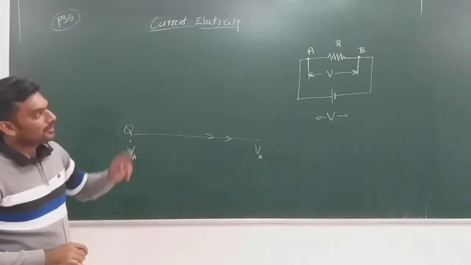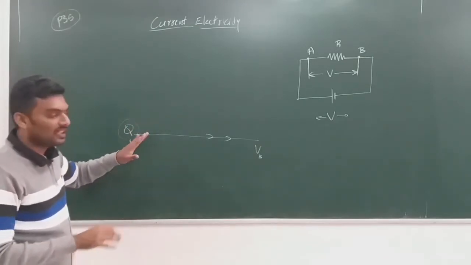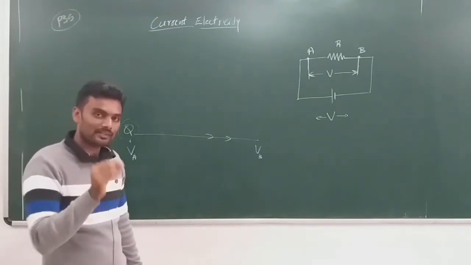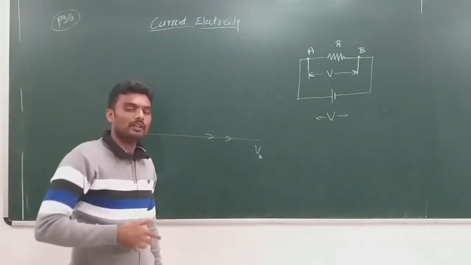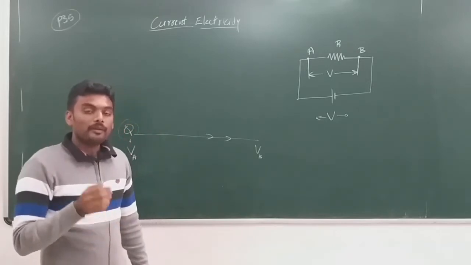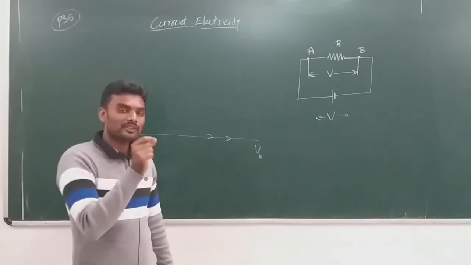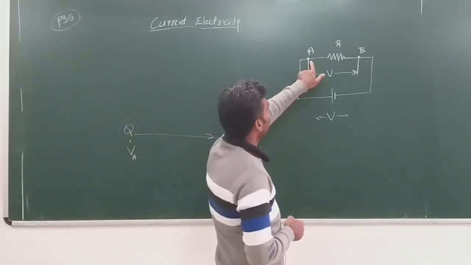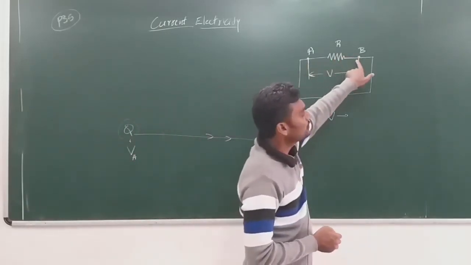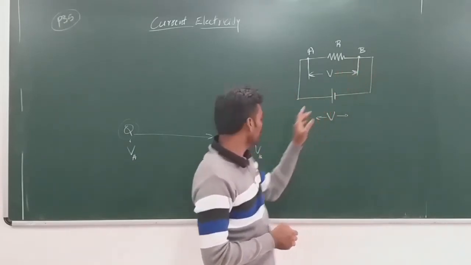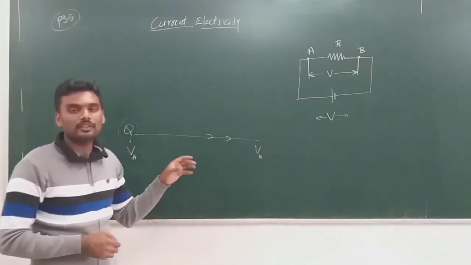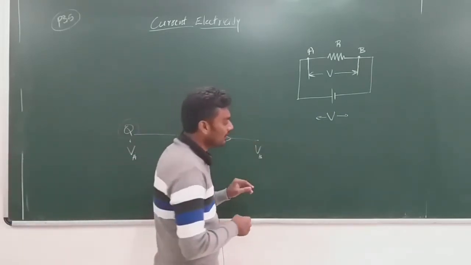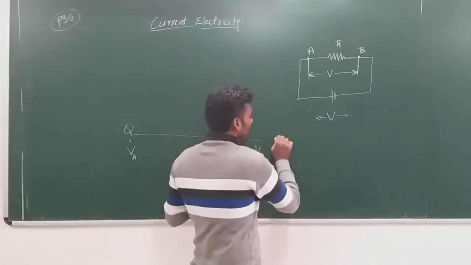But when you come to the same situation inside the conductor, there are free charges moving under the influence of the applied field, but they are not accelerating, they are moving with constant velocity, isn't it? So a certain charge here at A will move to point B. Okay, this is when the charge is left in free space with a certain potential difference.